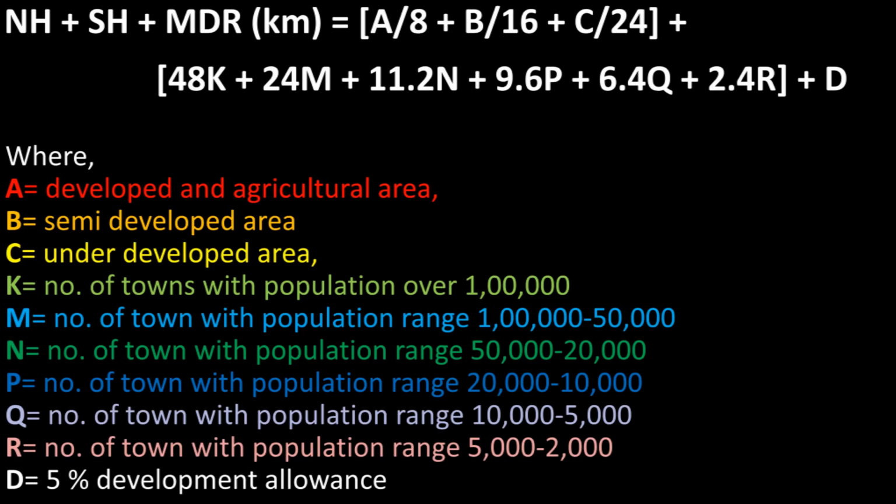The third formula used in this road plan is for the calculation of national highways, state highways and major district road combined in kilometer. The formula is NH + SH + MDR in kilometer is equal to A/8 + B/16 + C/24 + 48K + 24M + 11.2N + 9.6P + 6.4Q + 2.4R + D, where the variables A, B, C, K, M and P have the same meaning as that in previous formula, and Q is number of towns with population range 10,000 to 5,000, R is number of towns with population range 5,000 to 2,000 and D is the 5% development allowance.